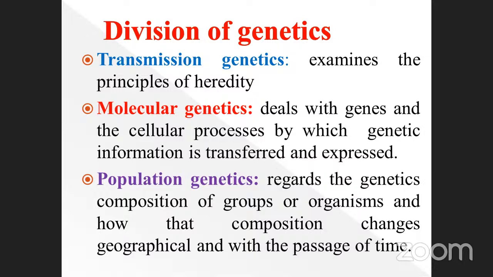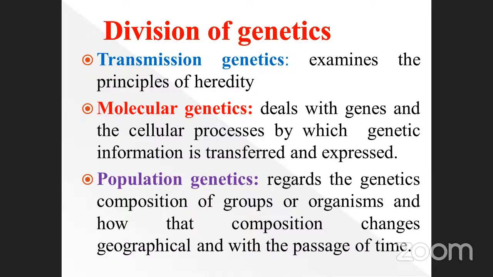How does the composition change? This is very, very important. It is geographical and also with the passage of time, in chronological order. We are all human beings, isn't it? Our ancestor is the monkey, the ape. We already discussed those things also.